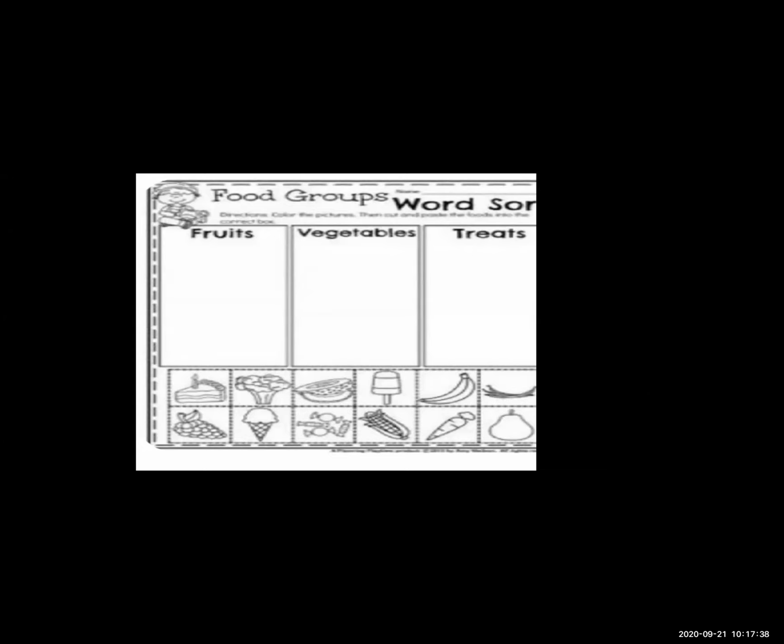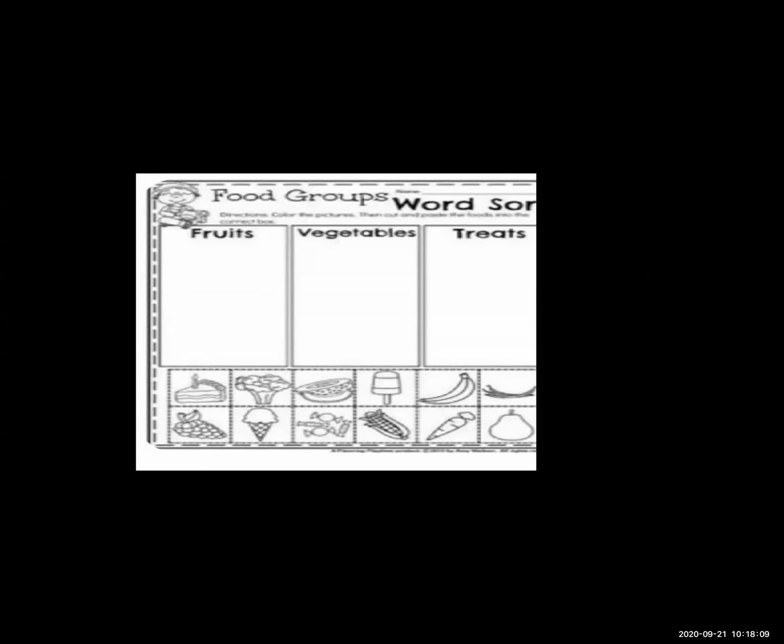Next is a vegetable with small sticks, drumsticks, like that. Those things come in vegetables. Next are the grapes. Grapes are fruits, so they come in the fruits column. Next is the ice cream. Is ice cream a fruit? Is ice cream a vegetable? Ice cream is a treat.